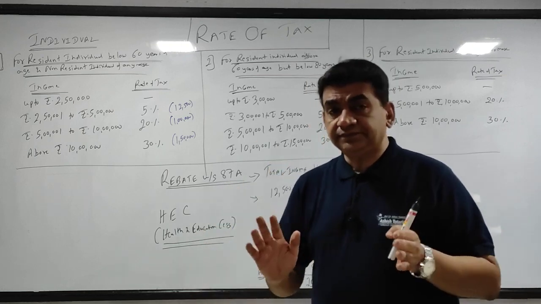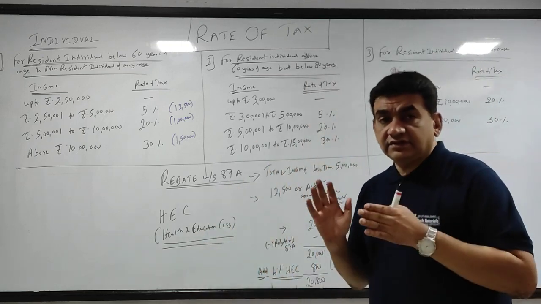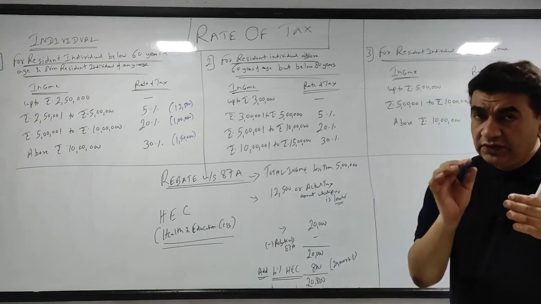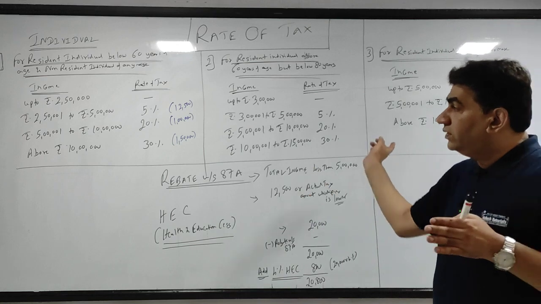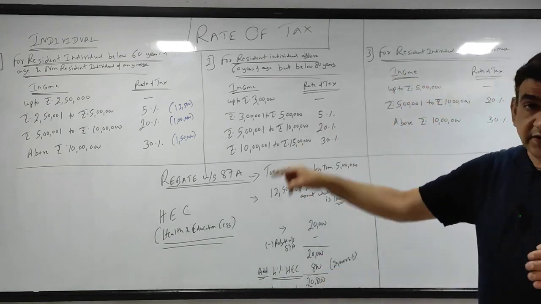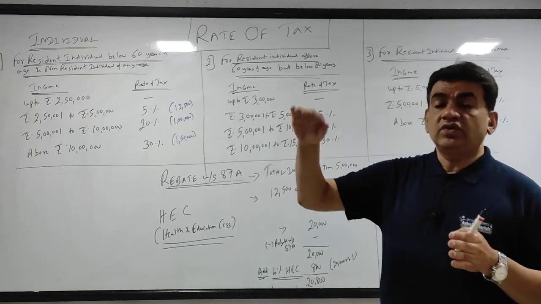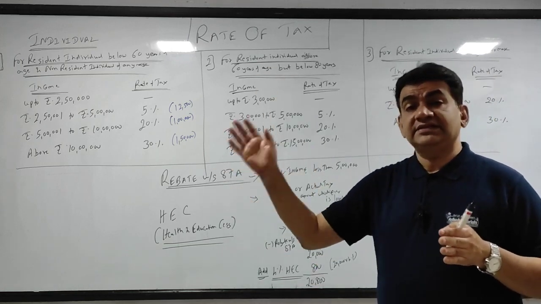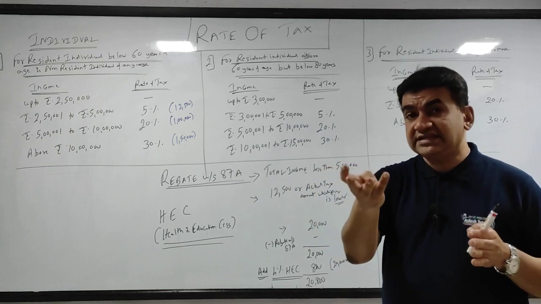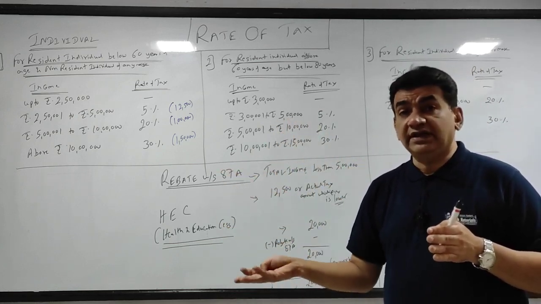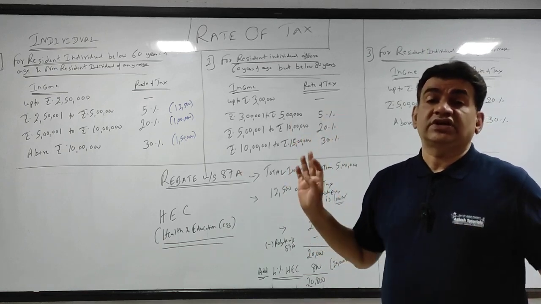So what I will do, first we will take 3-4 sums और हर एक sum में मैंने 3-3 sum बनाए, मतलब around 9 to 10 illustrations we will do as per what I explained you. Once you all are comfortable with that, then we'll go to the next part where there is income tax on special rates, as I mentioned, short-term capital gain, long-term capital gain, speculative income, and also there is a surcharge.